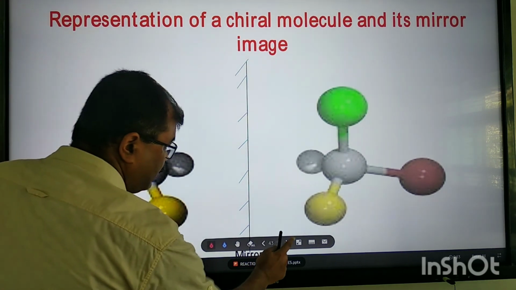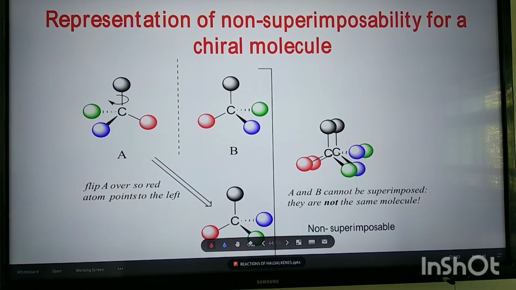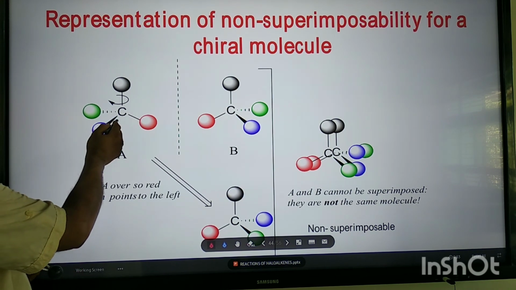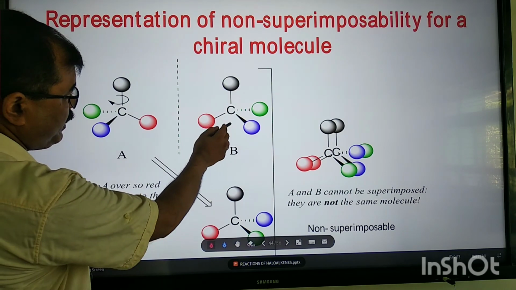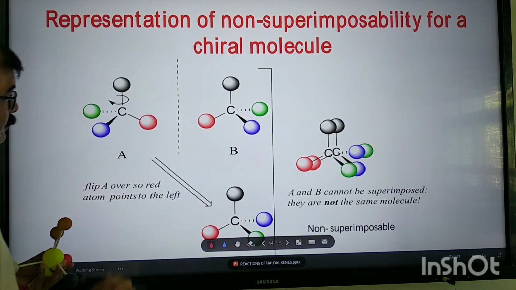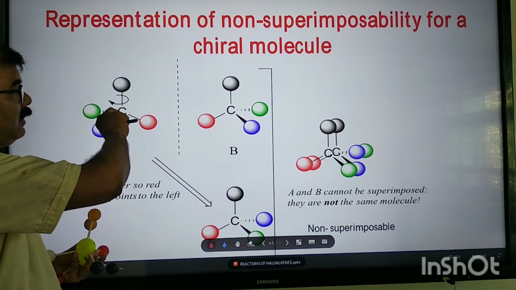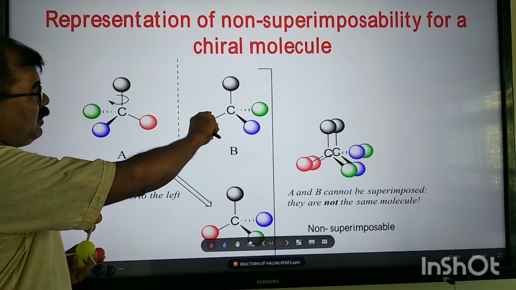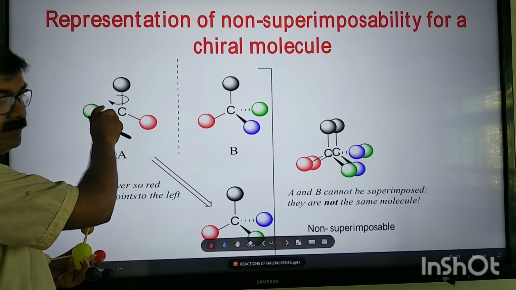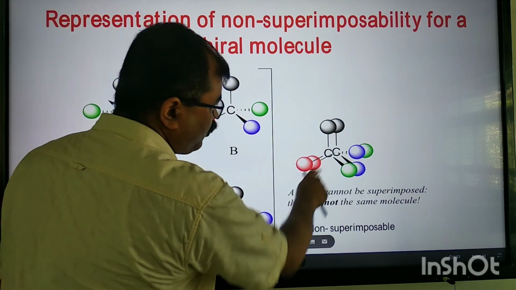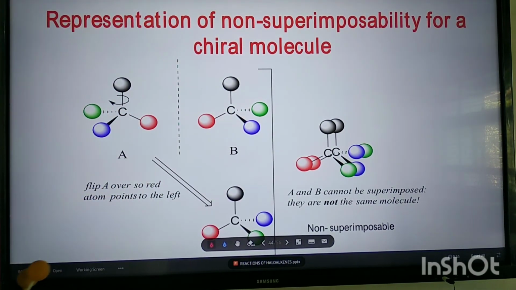See here, this is a chiral molecule. This is a mirror image. Now, if we try to superimpose this mirror image, it will be non-superimposable. You see from the picture, it is very clear.